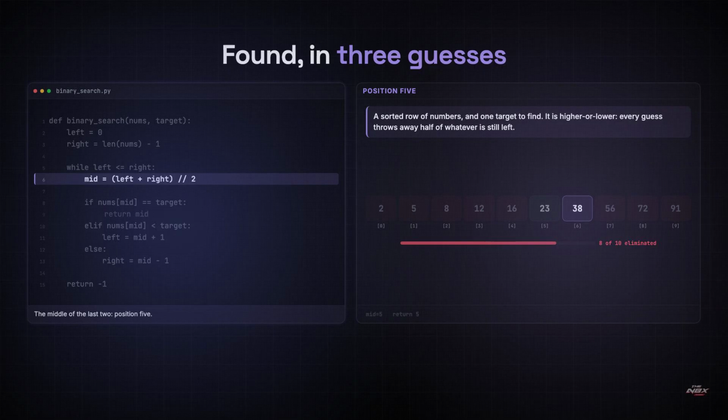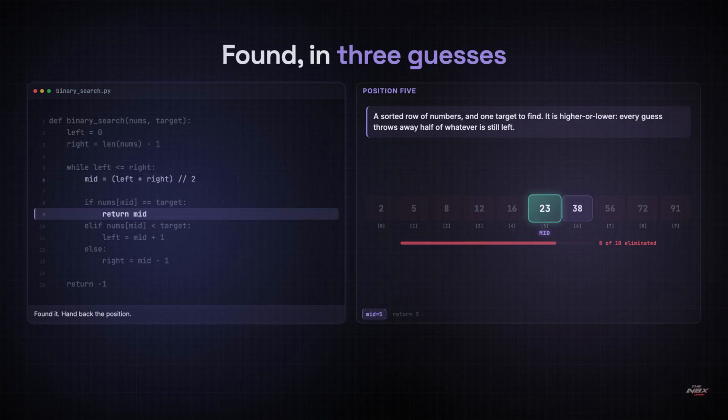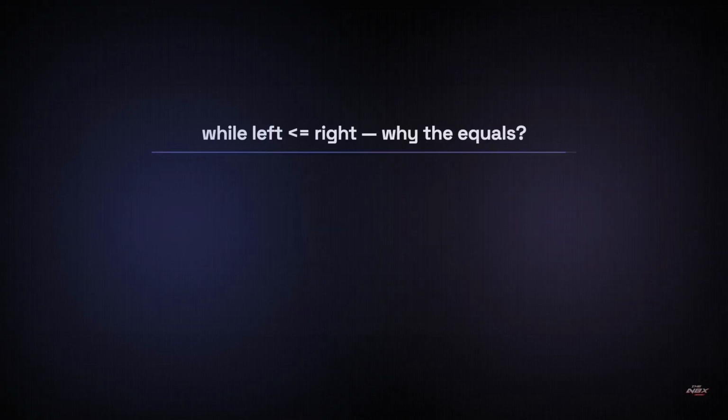Mid is 5 plus 6 halved, rounding down to 5. Position 5 holds 23. That's our number, so we return the index, and the answer's 5. 3 guesses for 10 items. For a phone book with a million names, that's about 20, and for every page Google has indexed, somewhere around 33. Doubling the data costs you 1 more guess. Every time, forever. 1 more.